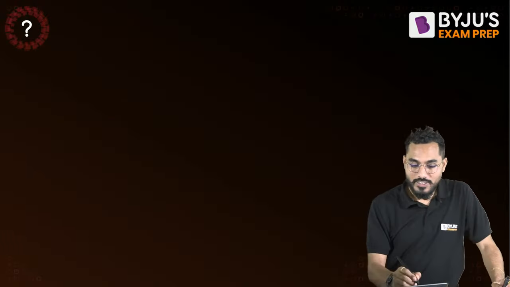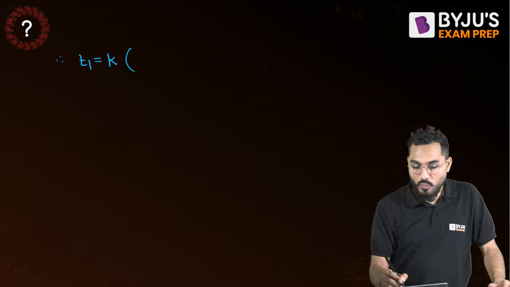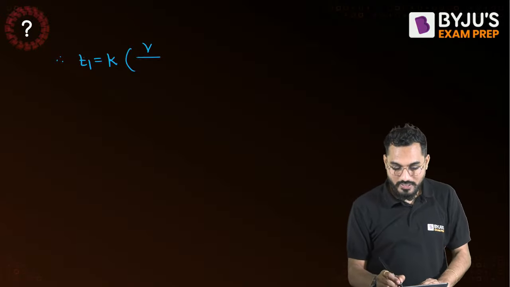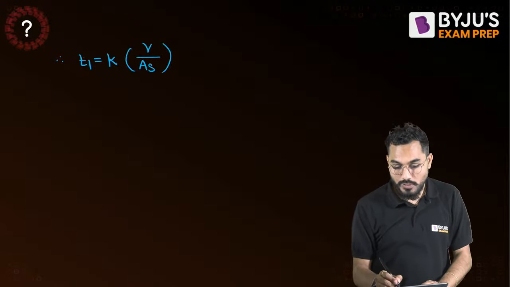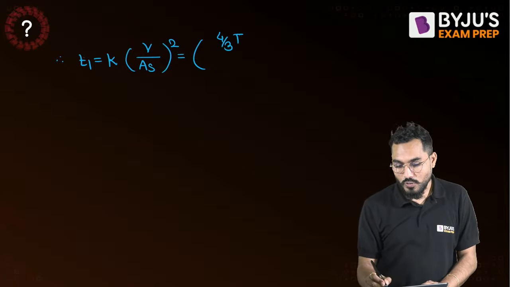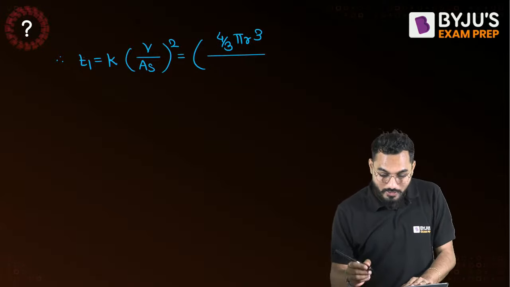How to calculate that? It's very simple. Solidification time required is exactly equal to K into what? Volume divided by surface area, and it has to be squared. Now what is the volume of the sphere? 4 by 3 pi r cube is the volume. Is it true? Yes. Divided by what?